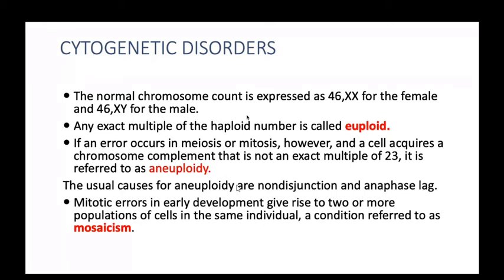Euploidy is an exact multiplication of 23. If it is not an exact multiplication of 23, there is no 46 chromosomes. Either it's 47 or 48 or 49, so it is called aneuploidy. The usual causes of aneuploidy are non-disjunction and anaphase lag during mitosis. A mitotic error in early development gives rise to two or more populations of cells in the same individual. The condition is referred to as mosaicism. We will discuss it also.